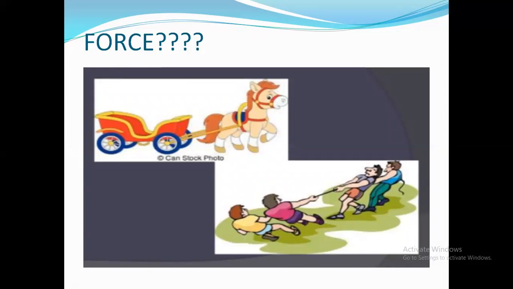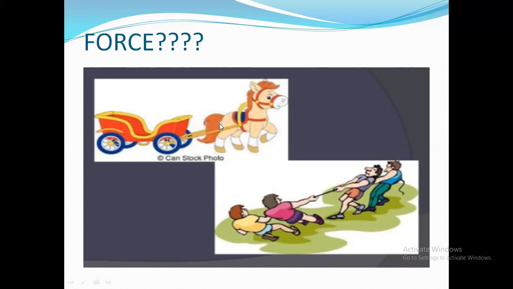Can you see this slide? Here in the first slide, a horse is pulling a cart, right? And in the next one, a bunch of people are playing a game, tug of war. In both the examples, both the pictures, something is common. What is it? The answer is force.